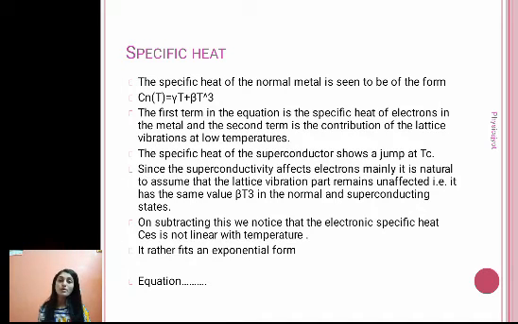Now, when we talk about superconductors, we know that the temperature is very low. So, lattice vibrations will cease at that low temperature, and that is how the contribution due to the second term, beta T cube, will not be there in case of superconductors. So, in case of normal conductors, for specific heat, we have the contribution from the lattice vibrations as well, while in case of superconductors, we don't have the contribution from the lattice vibrations.